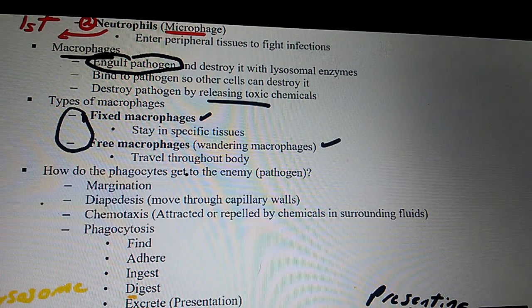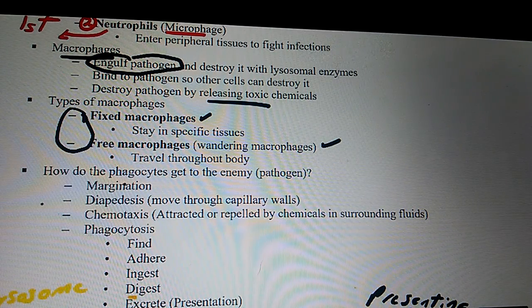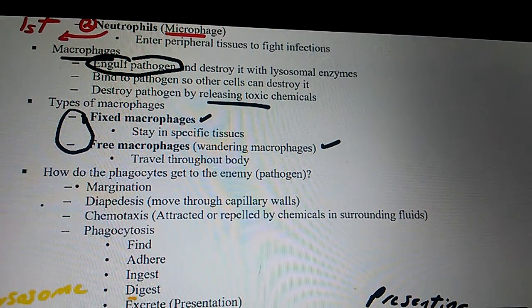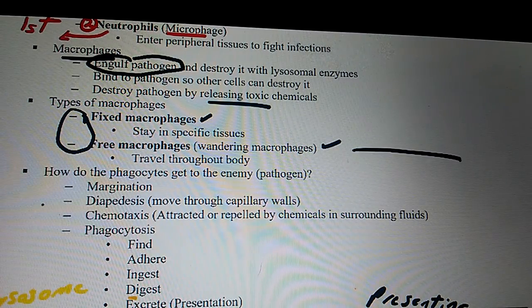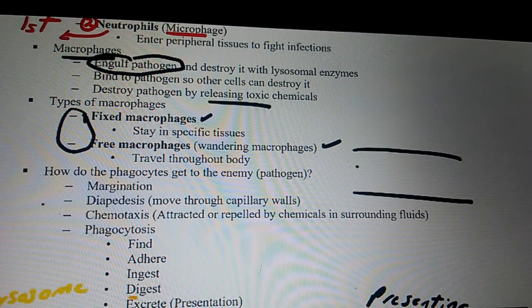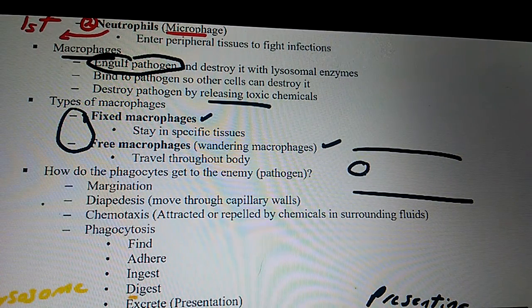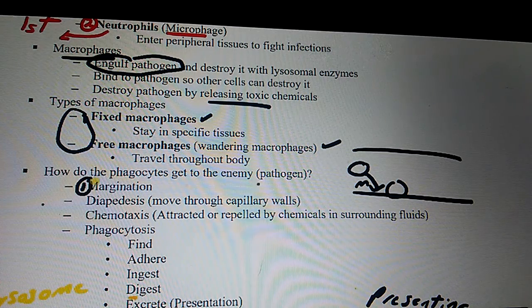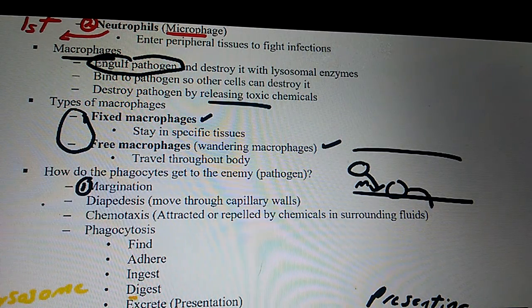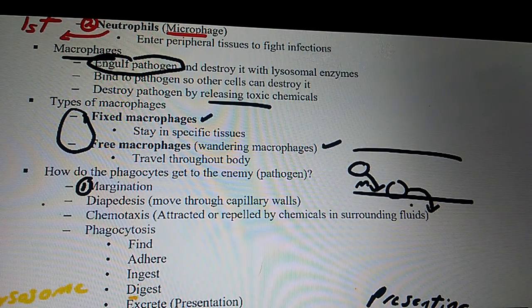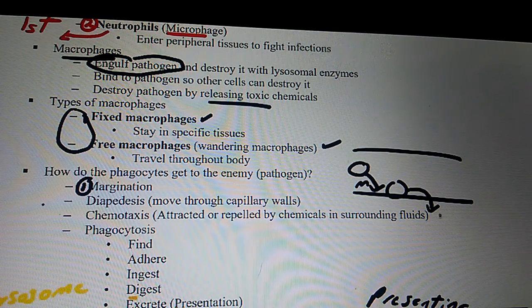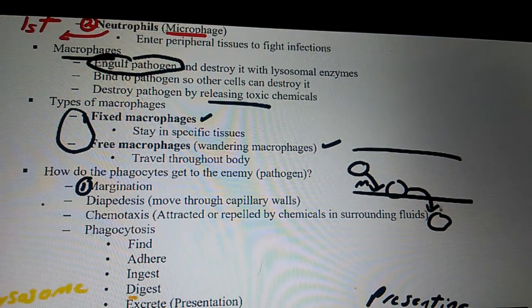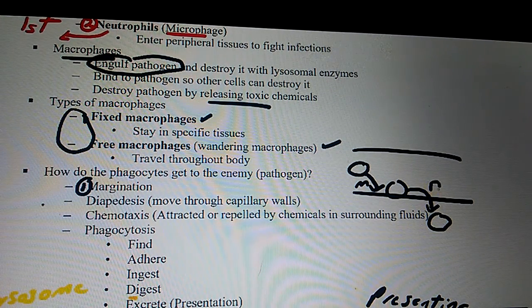Now, how do phagocytes get ready for the enemy? Remember, we talked about this in a previous video. Here's the blood. Here's the red blood cell. When it goes to the edge, what do we call that? That's called margination. So that's one. When it leaves and goes through the endothelial lining, which again is simple squamous epithelia, we call that diapedesis.